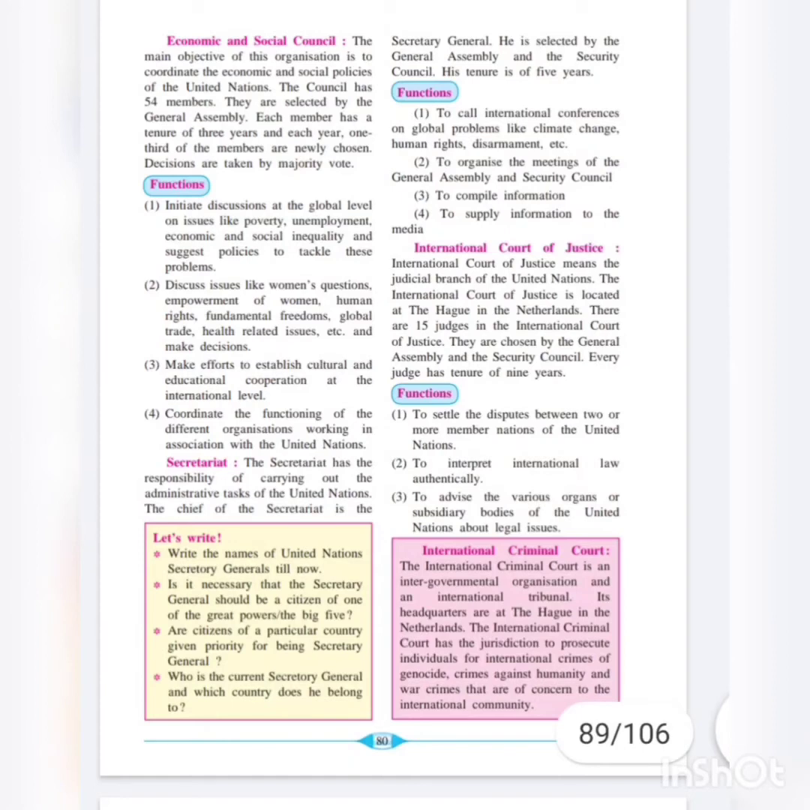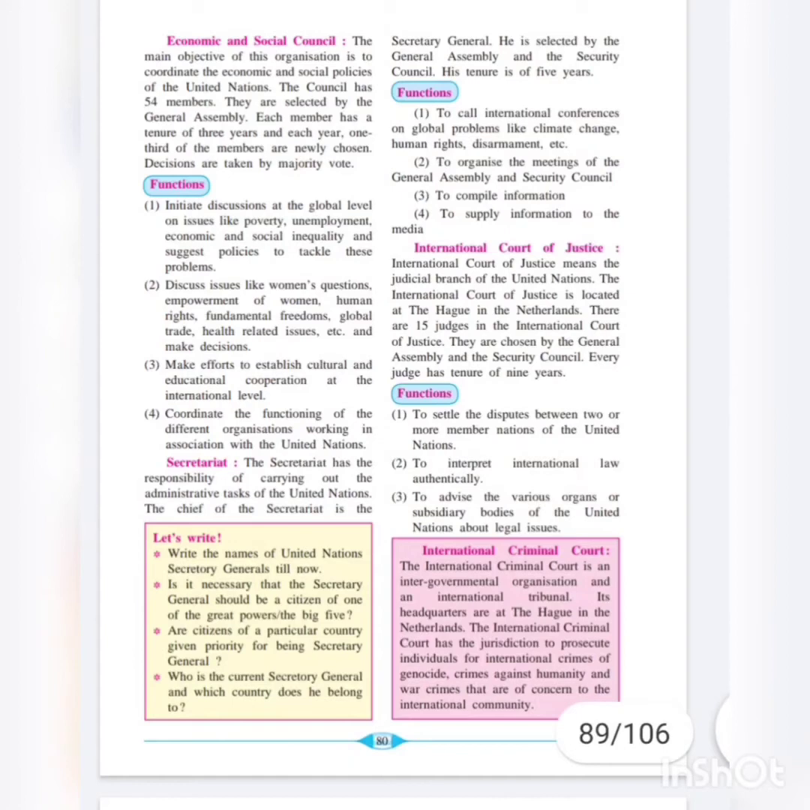Second is to discuss issues like women's questions. So matters related to women are discussed here regarding empowerment of women, human rights, fundamental freedoms, global trade, health related issues, etc.